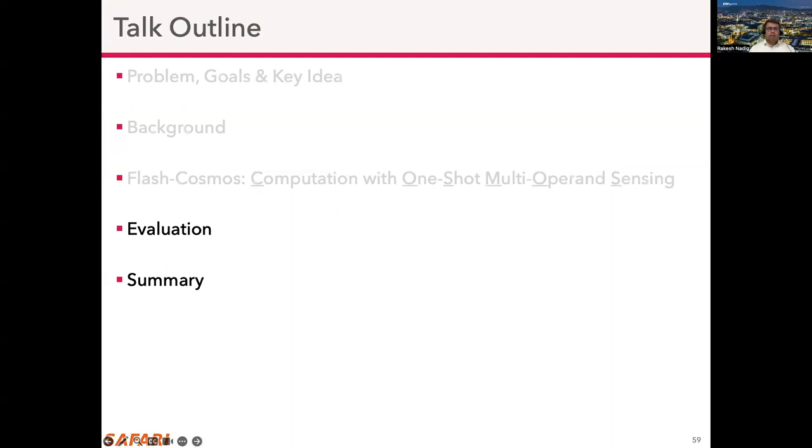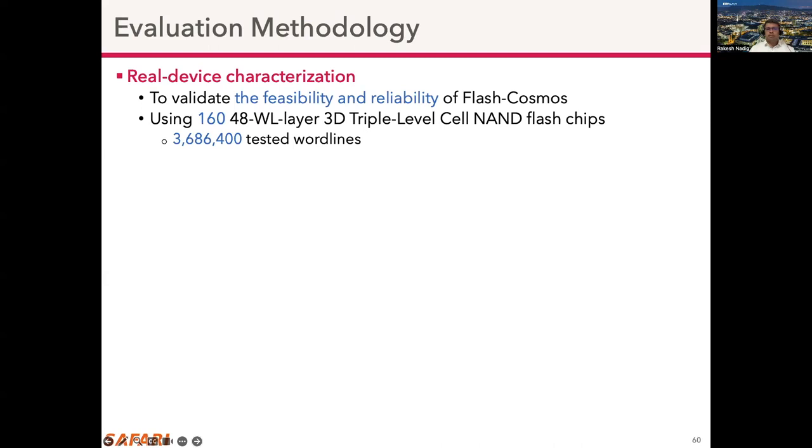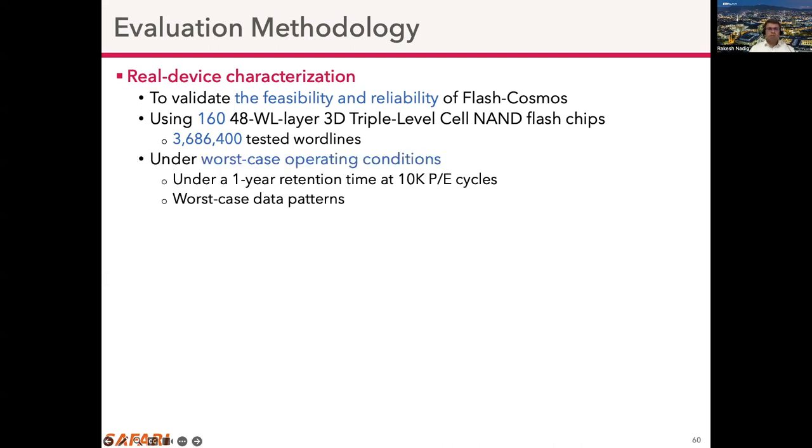Next, we look at the evaluation of Flash Cosmos. We evaluate Flash Cosmos in 2 ways. We first perform a real device characterization to validate the feasibility and reliability of Flash Cosmos. And this is done using 160 3D NAND flash chips. And we also use worst case operating conditions to perform the real device characterization.